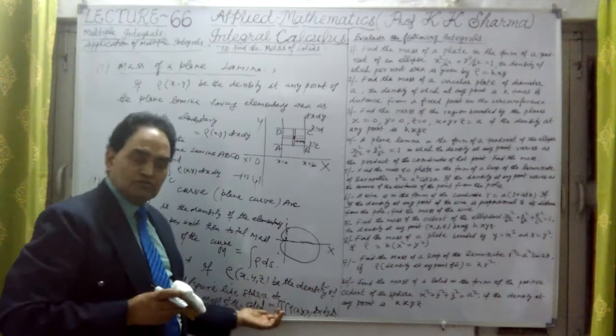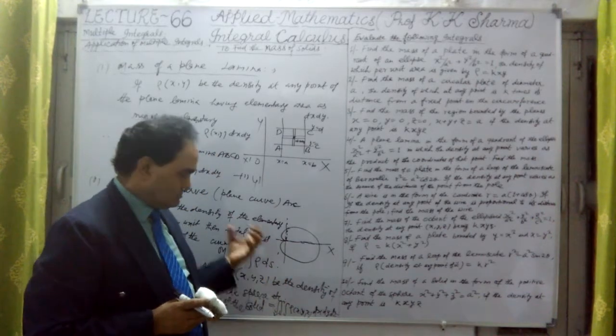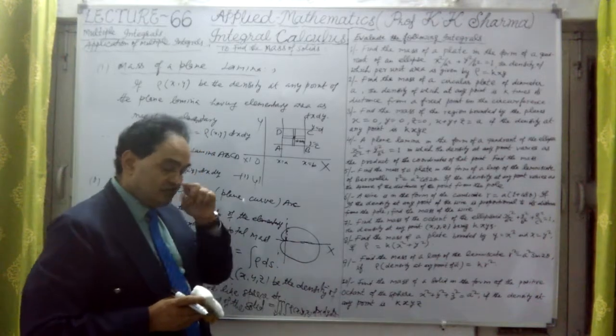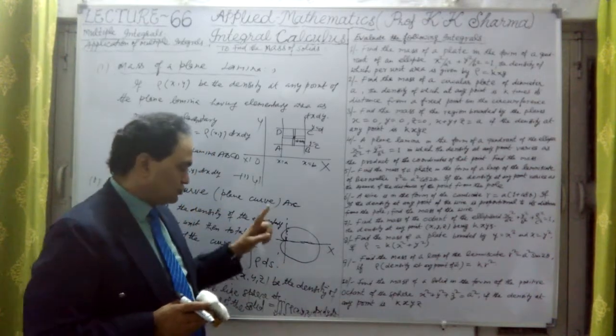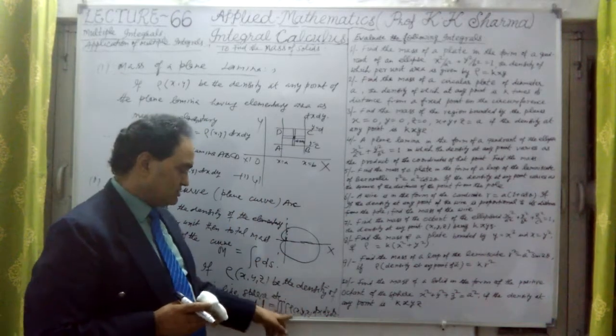Here, in the case of a three-dimensional or solid figure, the volume element is dx dy dz of an elementary figure. Then integrating three times will give us the total mass, with rho into this.